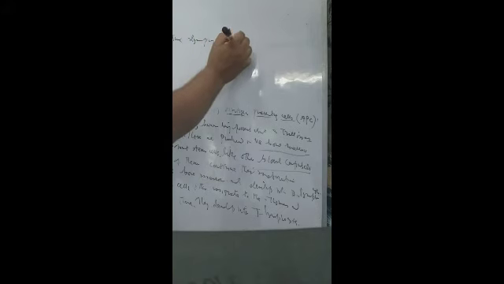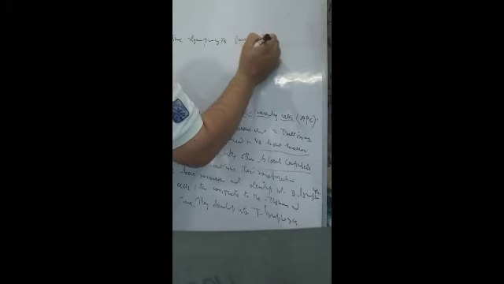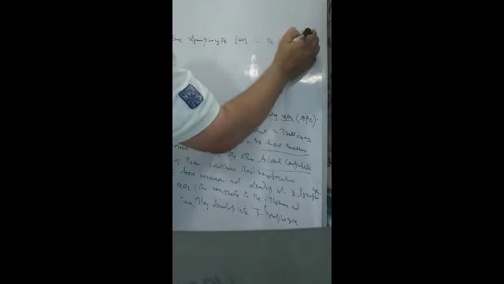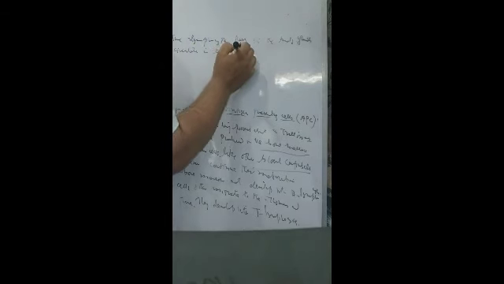We write here that mature lymphocytes then pass into the body fluids and circulate in the body.